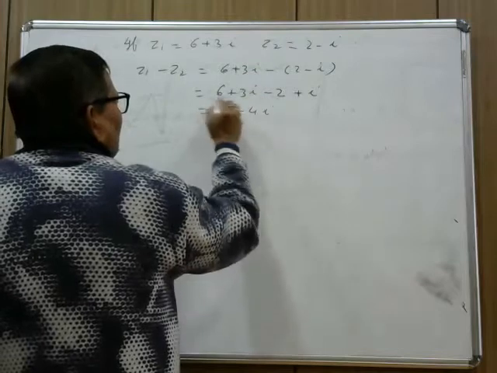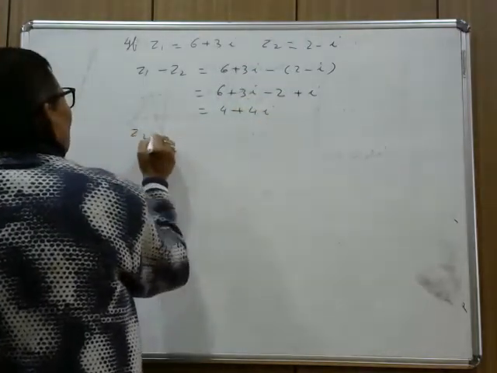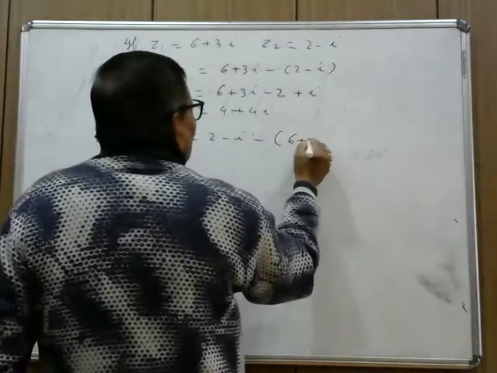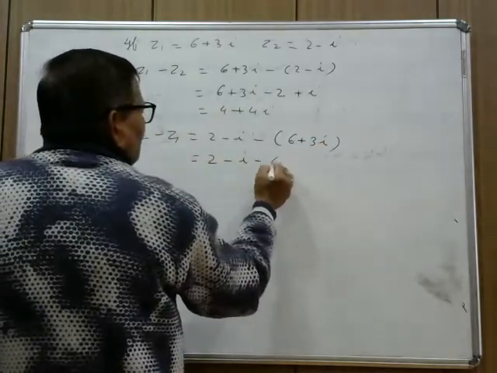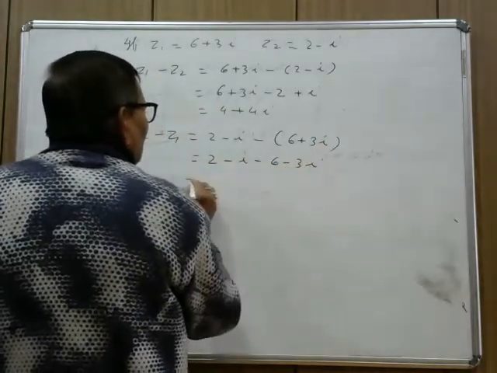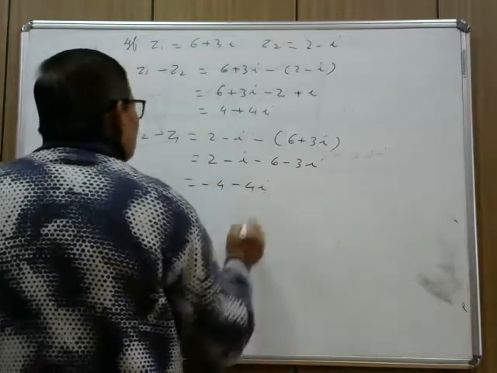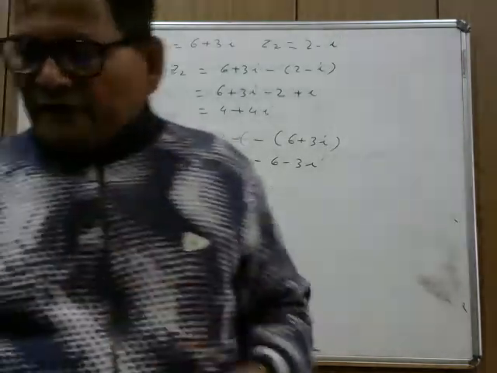You subtract 6 and 2 and 3i plus I is 4i. Similarly, Z2 minus Z1 is 2 minus I minus 6 plus 3i. So in this way you can write 2 minus I minus 6 minus 3i. 2 minus 6 is minus 4 and minus 4i. This is the difference of two complex number Z1 and Z2.